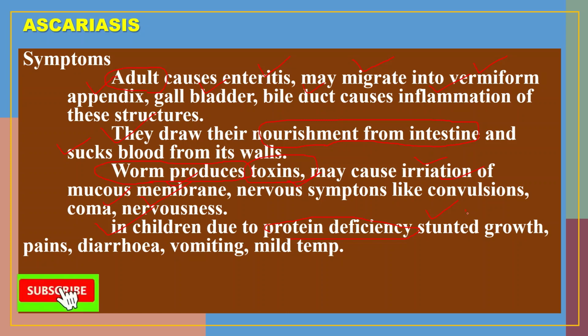They also have intestinal pains, diarrhea, vomiting, and mild fever.